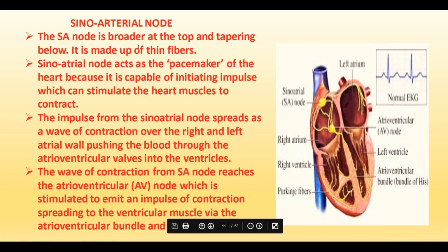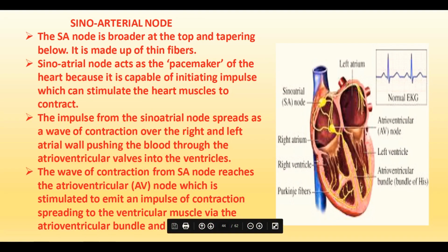The SA node is broader at the top and tapering below, and it is made up of thin fibers. This SA node is called the pacemaker since it initiates the heartbeat, which stimulates the heart muscles to contract. The impulse from the sinoatrial node spreads as a wave of contraction over the right and left atrial walls, pushing the blood through the atrioventricular valves into the ventricles.